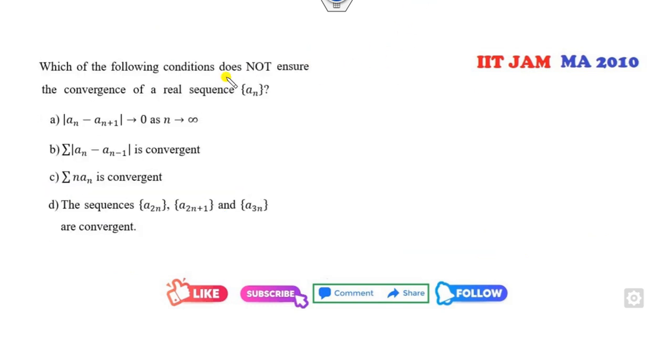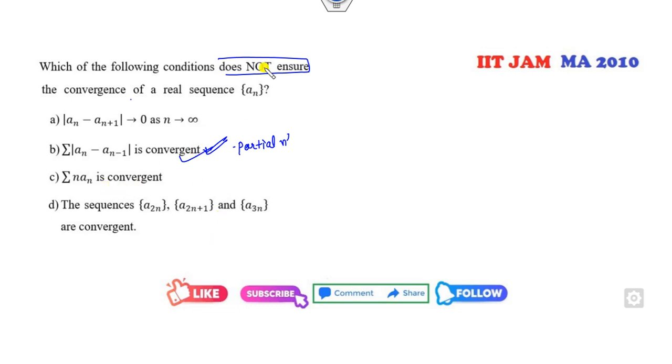Look at this another one. Which of the following does not assure the convergence of the sequence? Very simple. We already know by the definition of series that if the series is convergent, then the nth partial sum sequence is convergent.